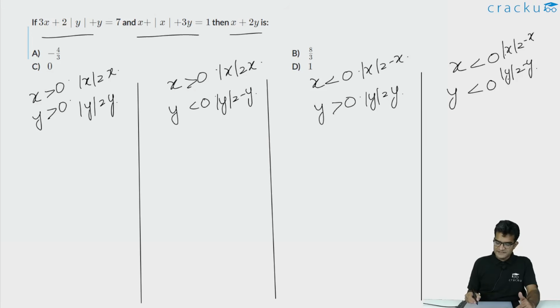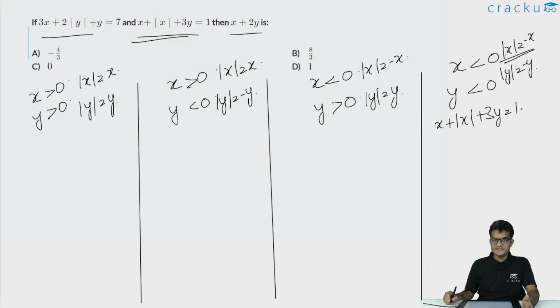Now, if you are looking at the cases where x is less than 0, because the second equation has x plus modulus of x, we will look at the fourth case first, because then we will calculate the answers faster. Because modulus of x is equal to minus x, the second equation would transform to x plus modulus of x plus 3y is equal to 1. But because modulus of x is equal to minus x, x plus modulus of x will become equal to 0, or the value of y is equal to 1 by 3. So, clearly the last case is not correct, because you want y to be less than 0.